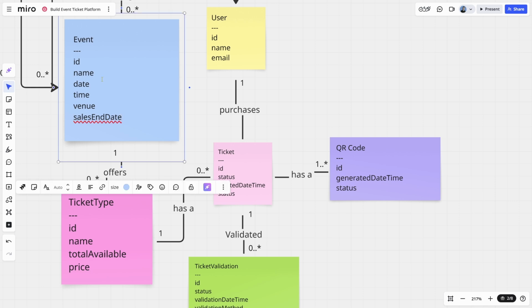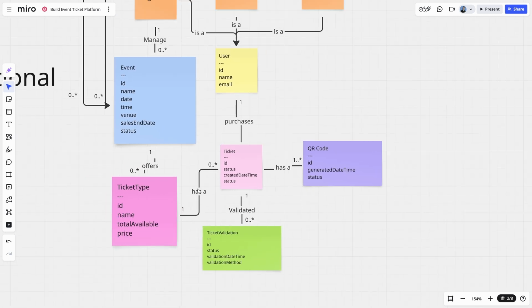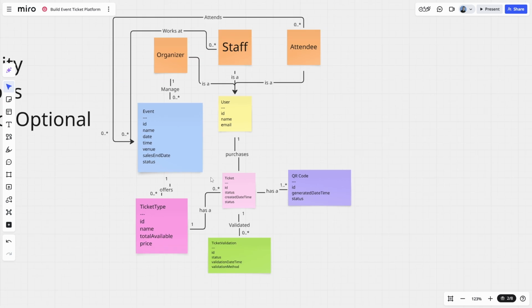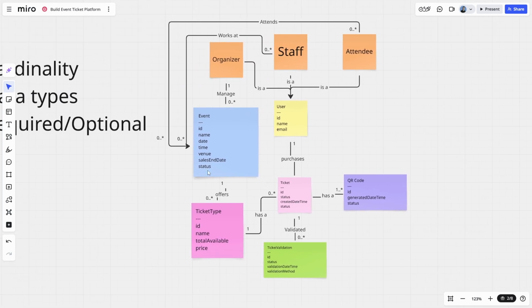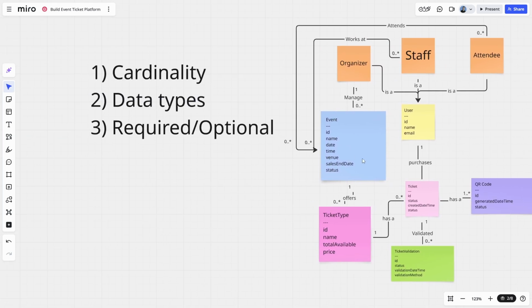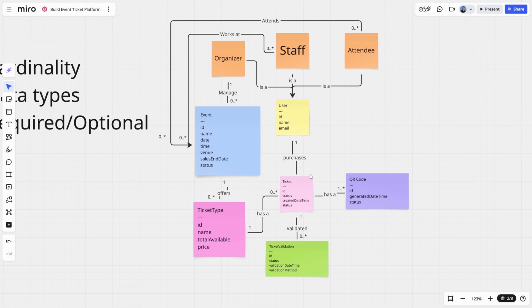We've been talking a lot about publishing events, and I've come to realize that we don't actually have a status on event to say that an event can be published. So let's add status while we're here. Okay, I believe that's all of the cardinality added to our domain diagram. So that's one on the list done. Next, let's add some data types.